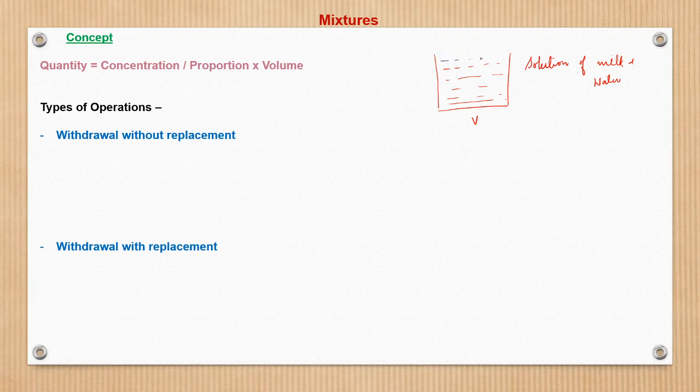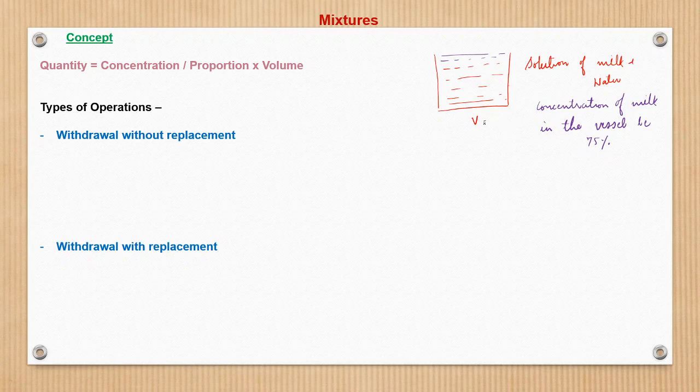V is the volume of the vessel. So now what happens? Suppose the concentration of milk in the vessel, let it be say 75%. So concentration means proportion.